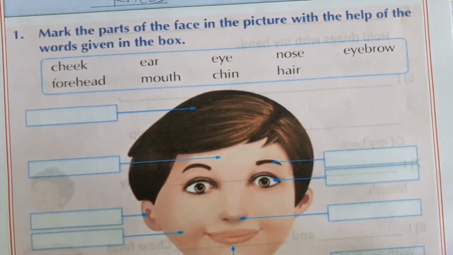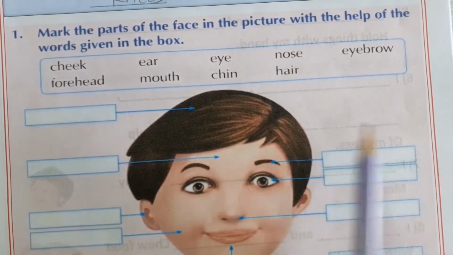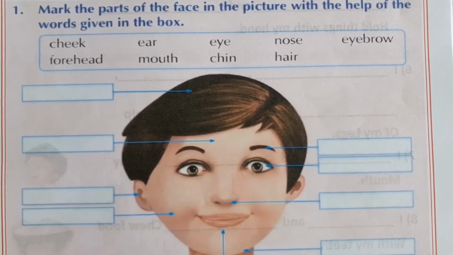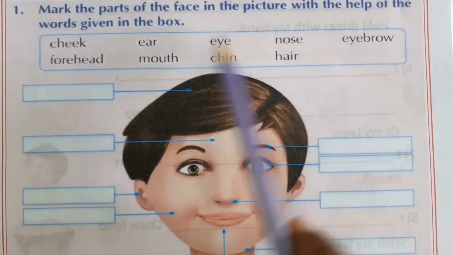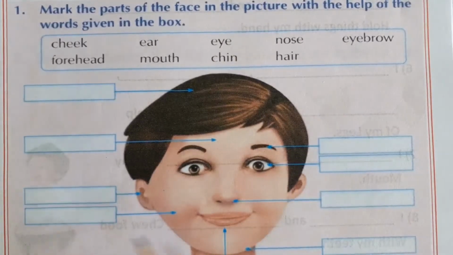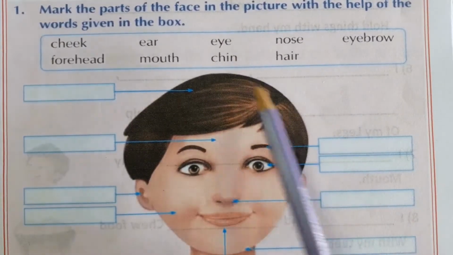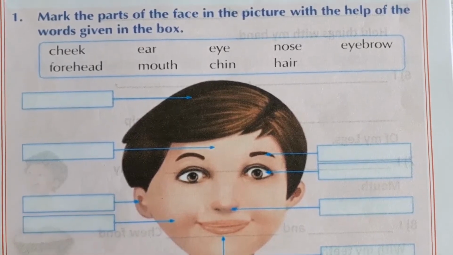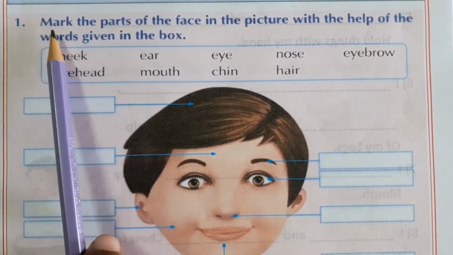Okay? Now next. Have you seen this picture? This picture shows our face. Read the question.